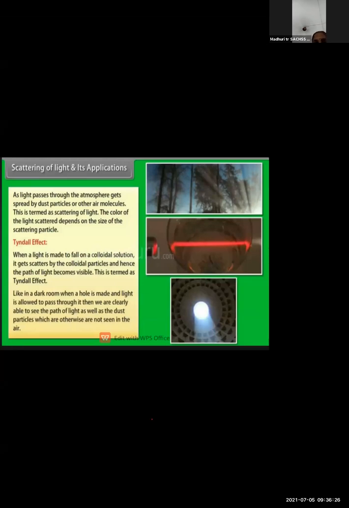Here is one glass, in which a laser light is passed from one side to the other. When the rays of light fall on the minute particles of water in the glass, these particles spread the light in all directions. This phenomenon is called scattering of light.